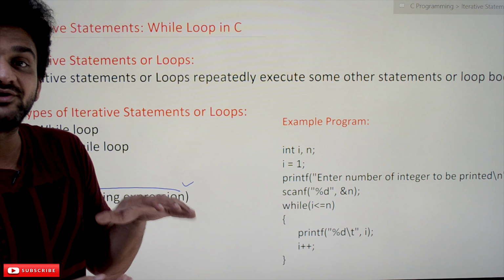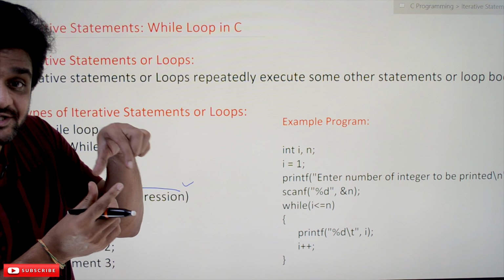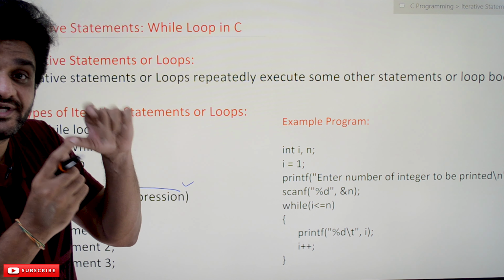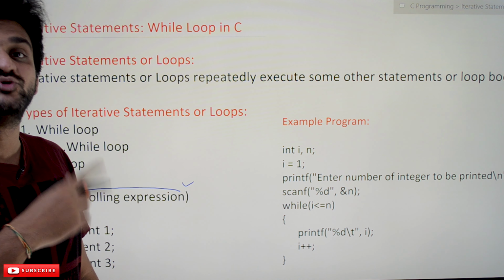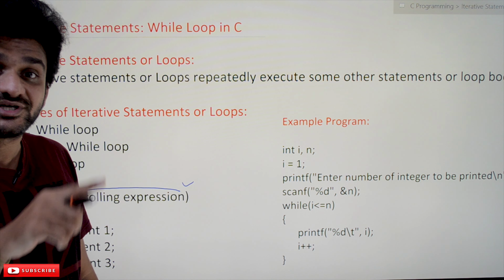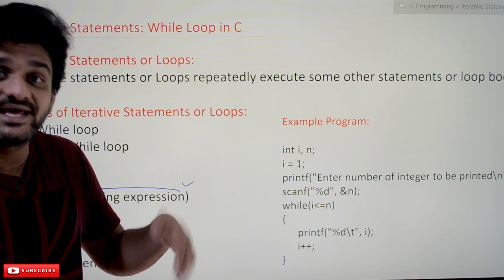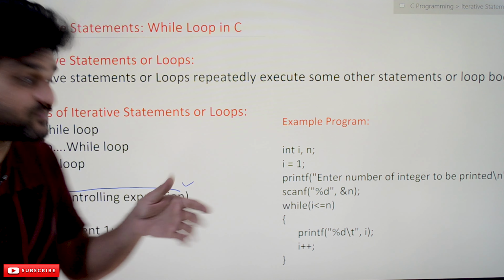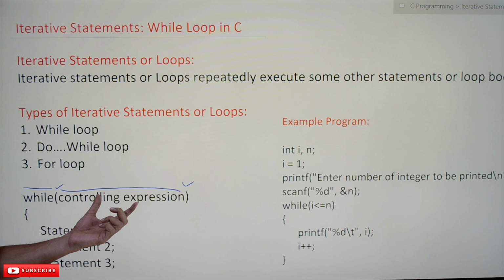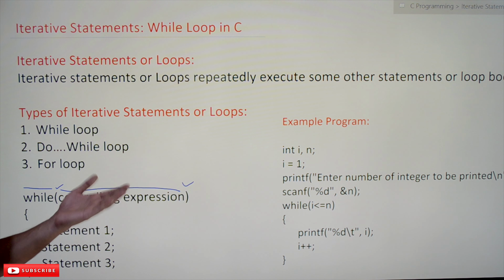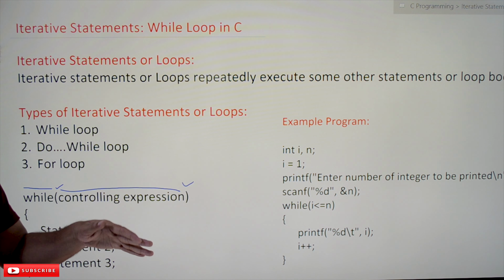What is this controlling expression? That is the expression which is going to decide whether to repeat the loop or not, whether to execute the statements again or not. So this expression decides whether to repeat the job again or not.